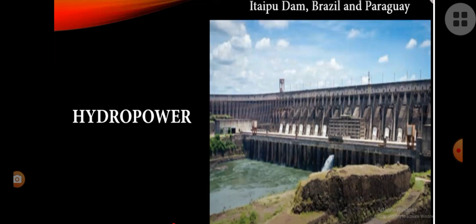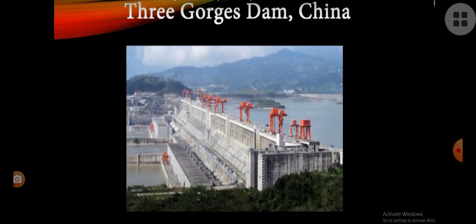China, Canada, Brazil, USA, Russia, India, Norway, and Japan are some of the countries that produce hydroelectric energy. And China is the largest producer of hydroelectricity. This is the Three Gorges Dam, which is located in China. This dam is built across the river Yangtze, and this dam produces the highest electricity in the whole world.